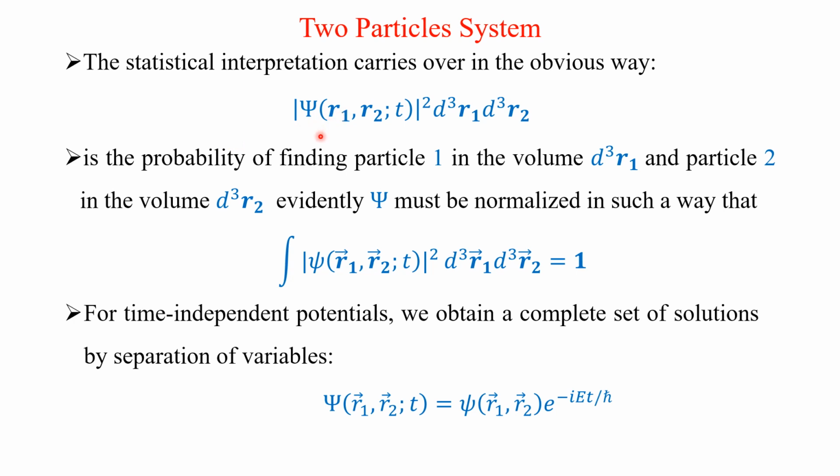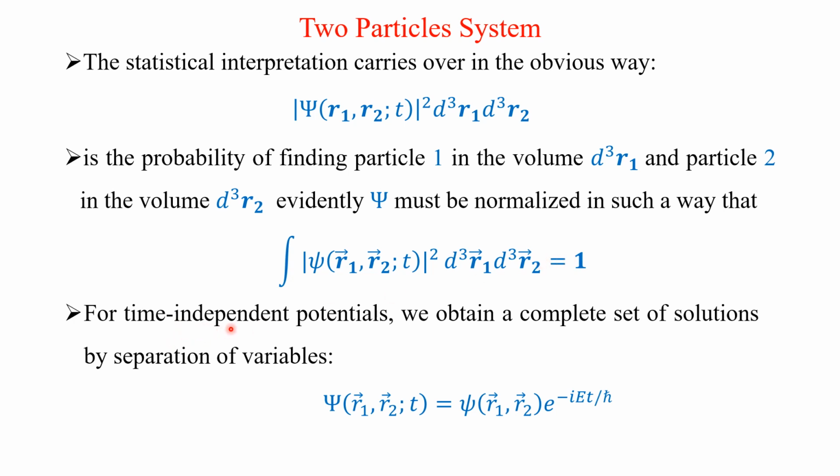More precisely, it is the probability of finding particle 1 in the volume d cube r1 and particle 2 in the volume d cube r2. Evidently, psi must be normalized, so it must be normalized in such a way that the integral of this quantity is equal to 1.